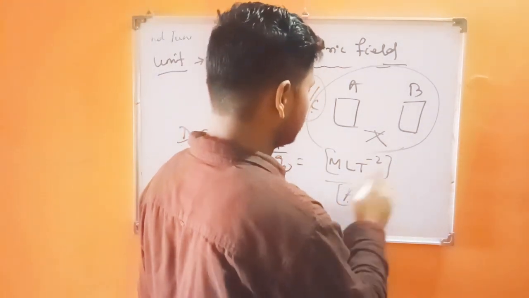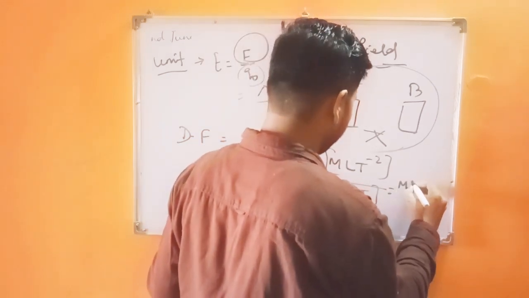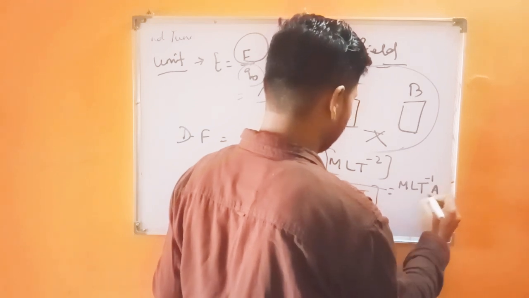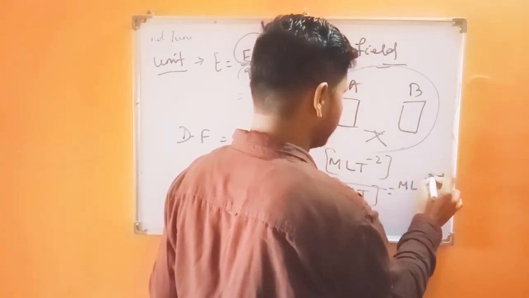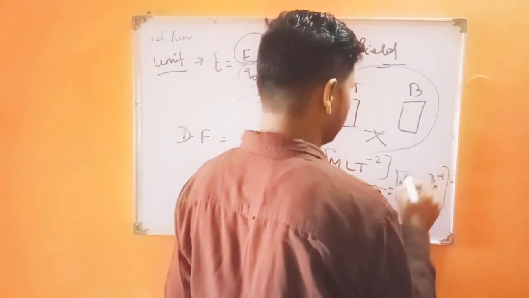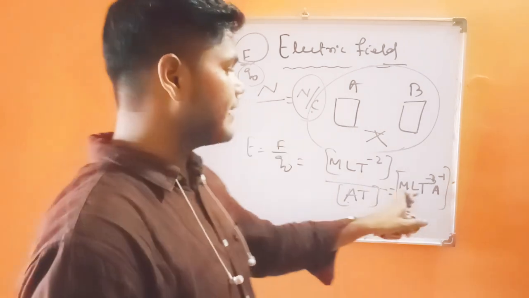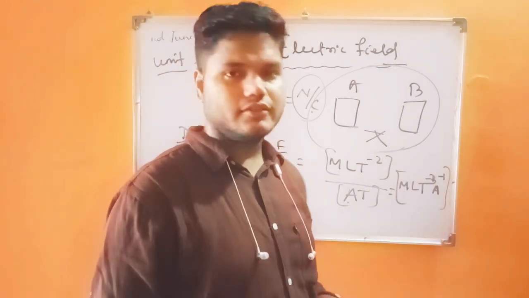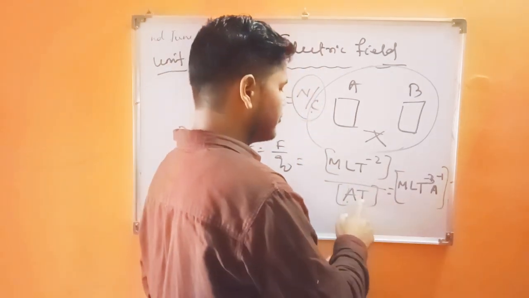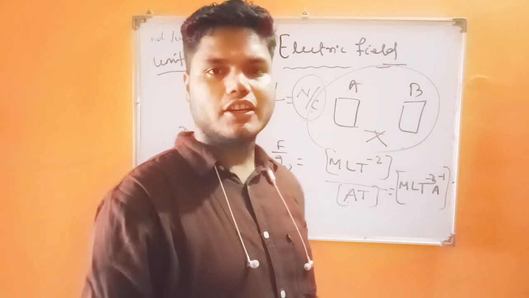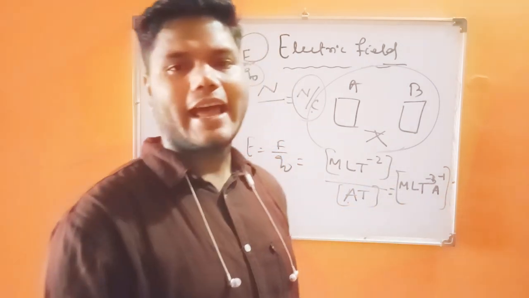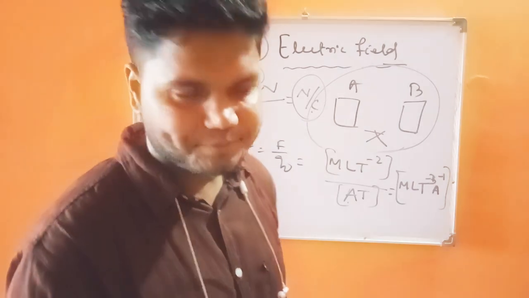That means if we consider both together, we get M L T minus 3 A minus 1. This will be the dimension formula of electric field. That is the dimension formula of electrostatic field: M L T minus 3 A minus 1.